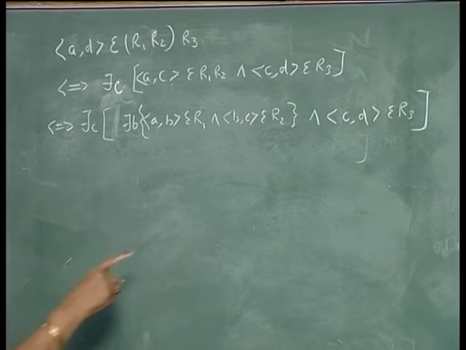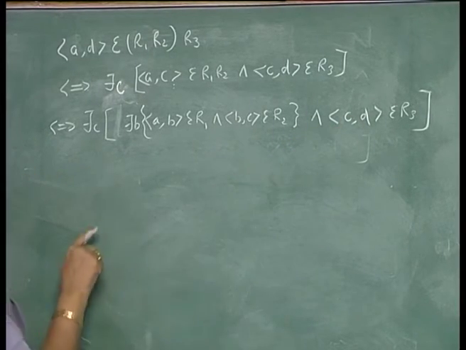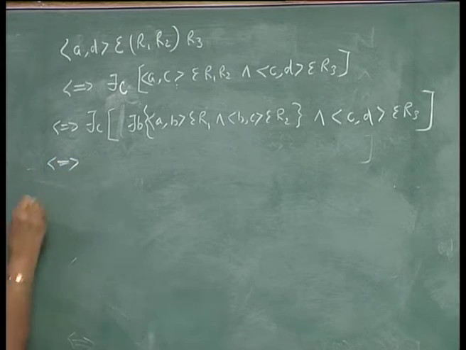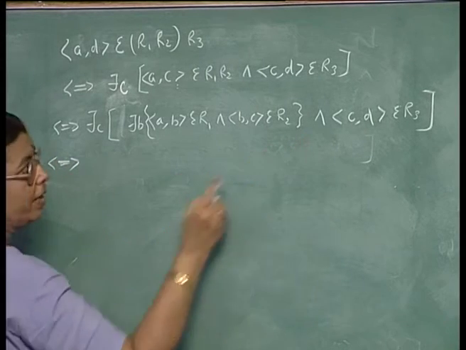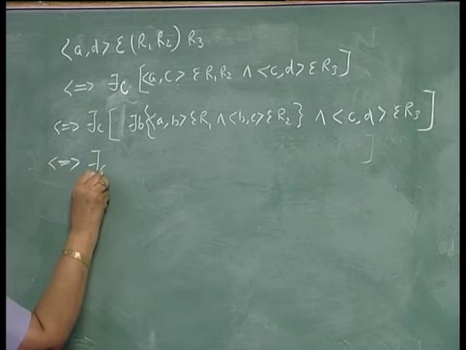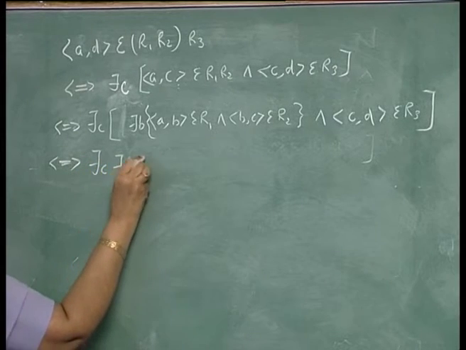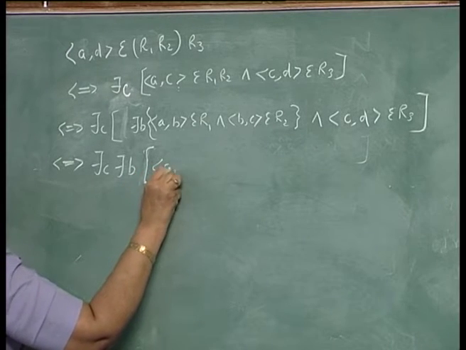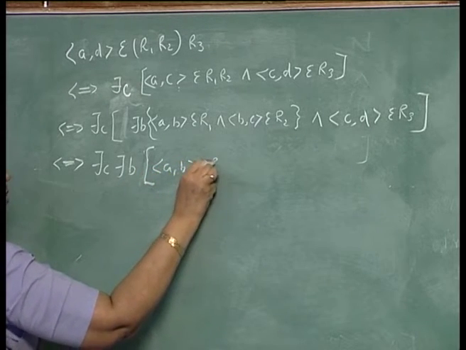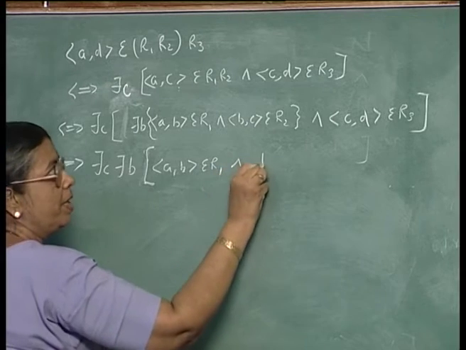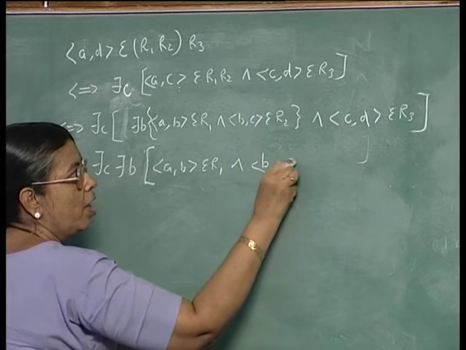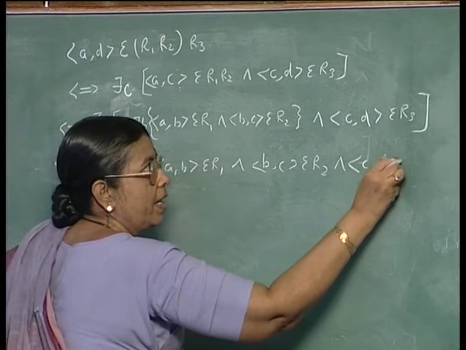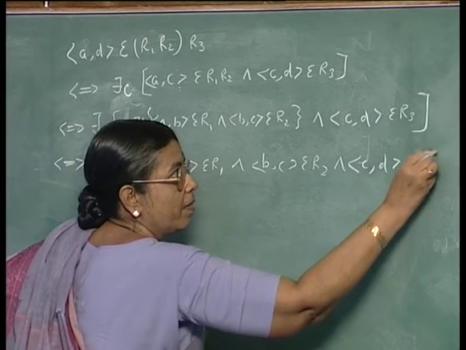Now, note that B does not occur here. So, you can take there exists B outside, the quantifier can be taken outside because it does not occur here. So, you can write it as there exists C, there exists B, AB belongs to R1 and BC belongs to R2 and CD belongs to R3.